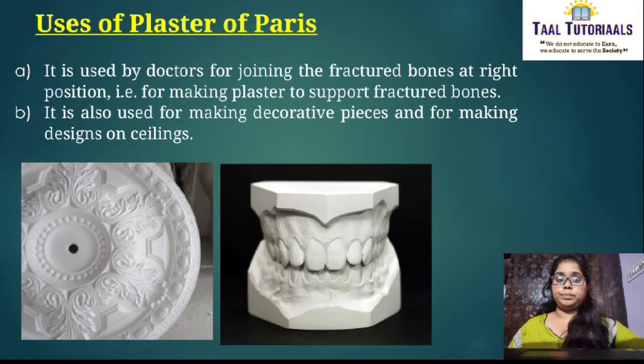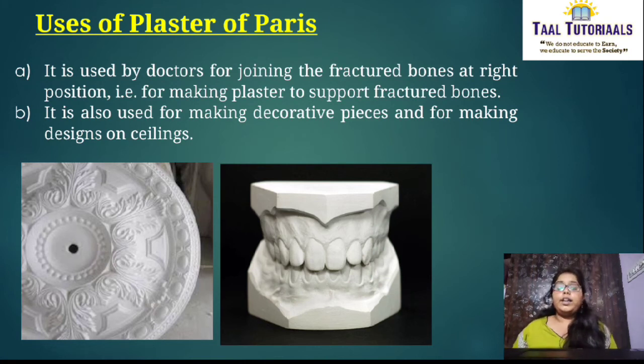Next, uses of plaster of Paris. Where all do we use plaster of Paris? It is used by doctors for joining fractured bones at the right position, that is, for making plaster to support fractured bones. And it is also used for making decorative pieces and for making designs on ceilings, while building homes.